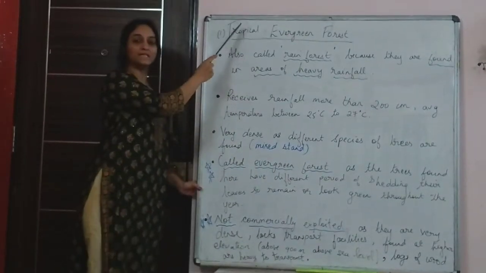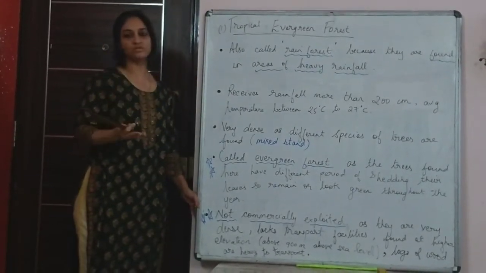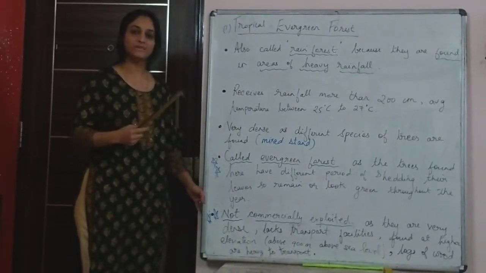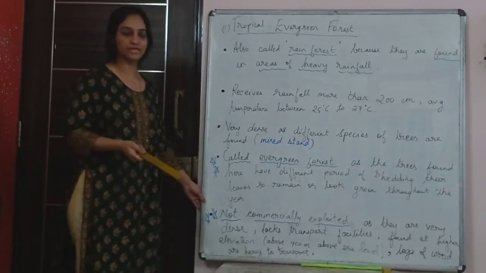This means that in these forests you find different types of trees. All trees shed their leaves, but here, because they are of different species, they have different times of shedding their leaves.